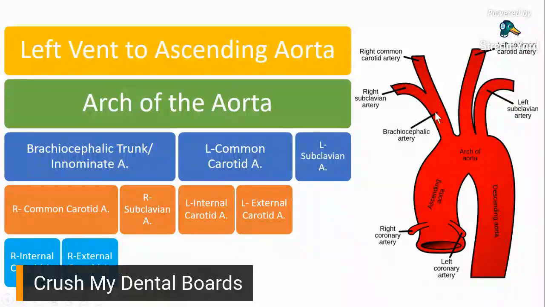Now, from the arch of the aorta, sabi natin, di ba, meron tong brachiocephalic artery or your innominate artery. This brachiocephalic artery would eventually branch out into another two. One would be your right common carotid artery, and the other one would be your right subclavian artery.